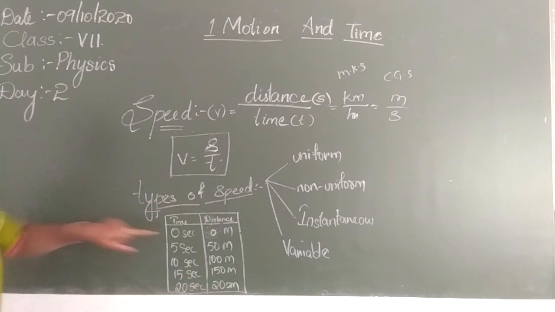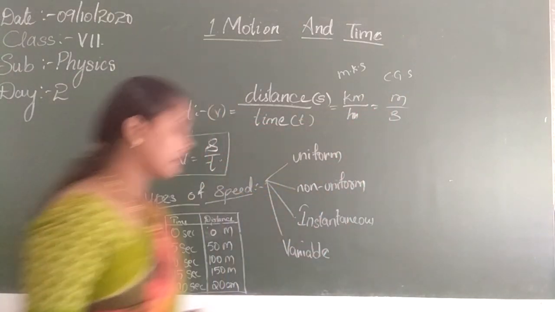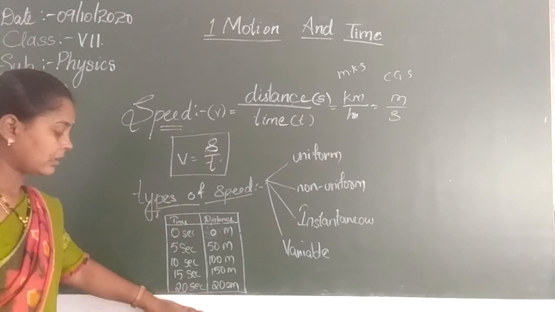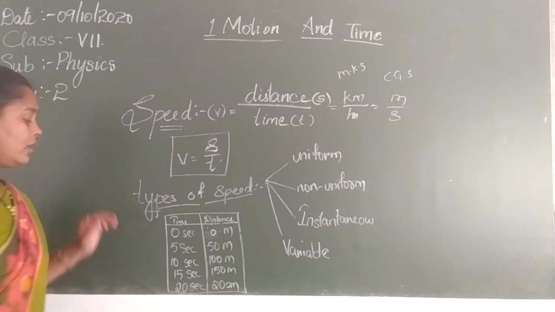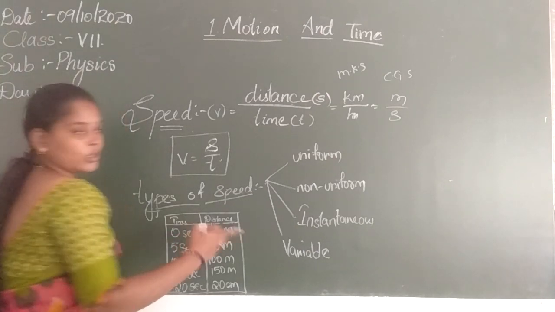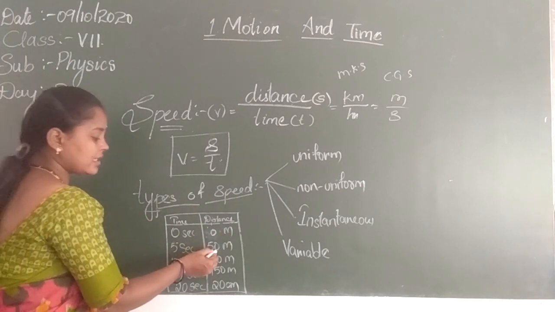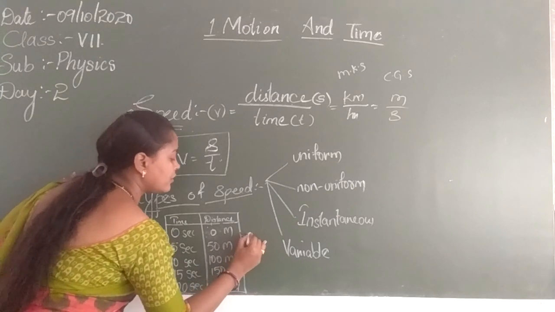You understand? I have taken this in meters per second, the CGS system. Are you able to understand now? I have taken a car moving with different speeds at different times. At 0 seconds it has 0 because it has not even started. Once it has started, after 5 seconds the distance is 50 meters. So how much has it increased? It has increased by 50 meters.